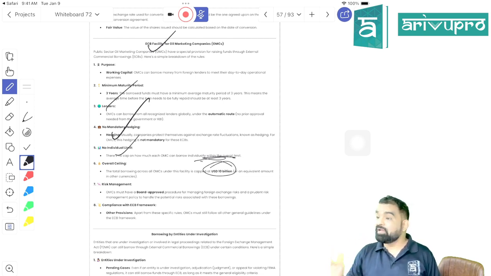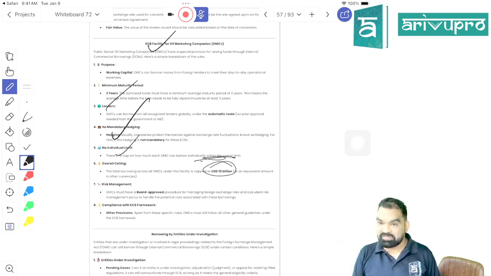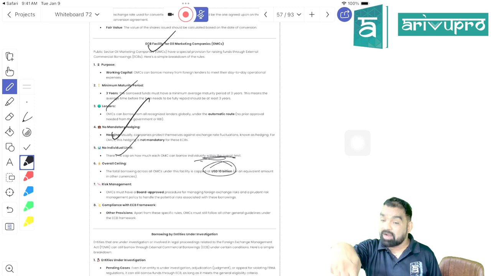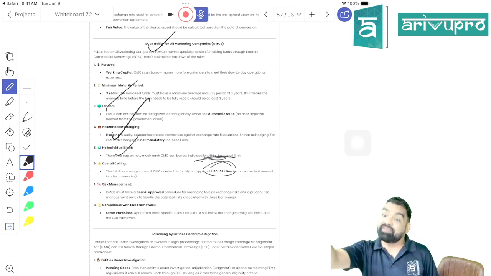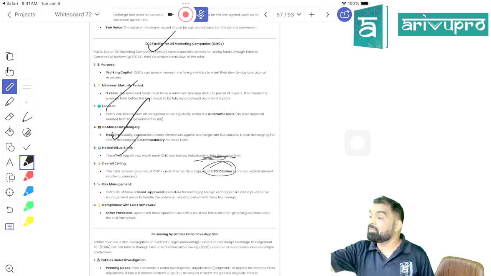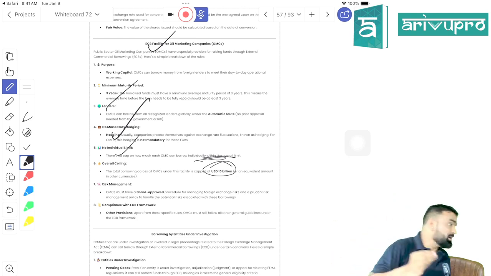This limit is not applicable to one individual OMC; it is applicable to all OMCs. But that 3 million US dollar was the individual limit of startup, and that 50 million US dollar was the individual limit of manufacturing company. This is the limit applicable to all OMCs. Is it clear?